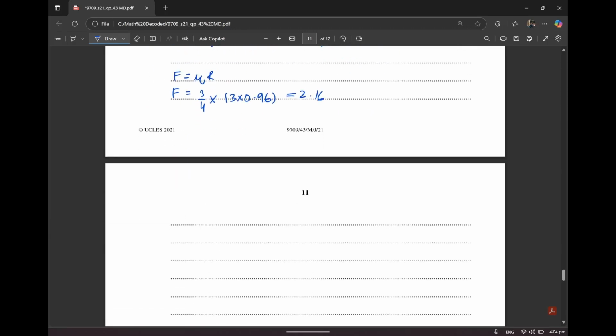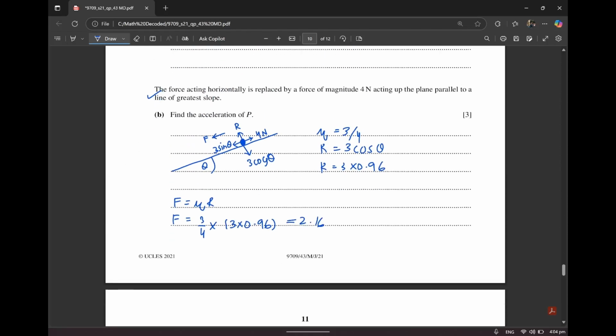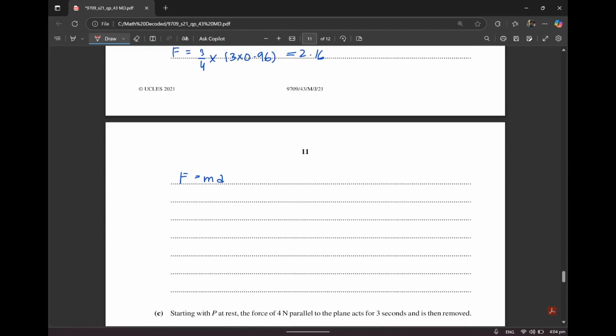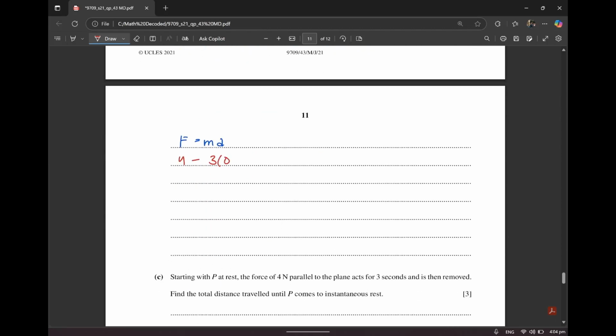Now I'm going to be using F is equal to ma. So let's calculate the resultant force. The resultant force is going to be 4, which is this, minus the friction, minus this. Let's do that. 4 minus 3, I think, sine theta. Sine theta is 0.28. Minus the friction, that's 2.16, is equal to the mass, which is 0.3, into the acceleration. Acceleration is something we have to find. That leaves you with 1 minus 0.3a is equal to 0.3a, and a is going to be 10 by 3.